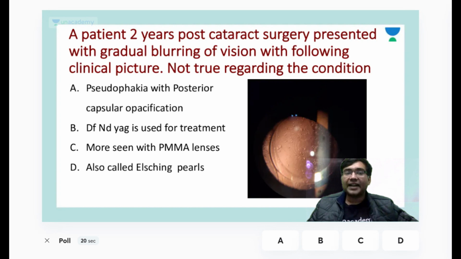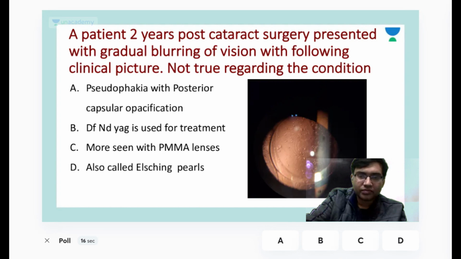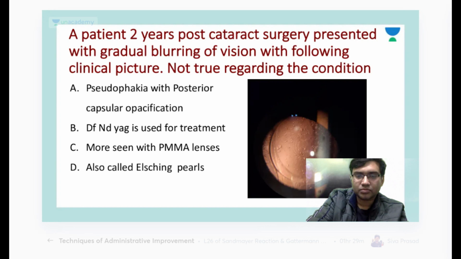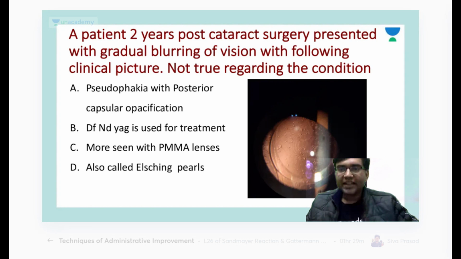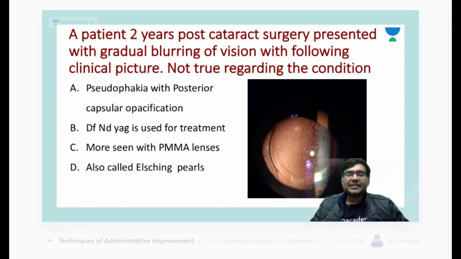Not true regarding this condition. So the answer here is B.